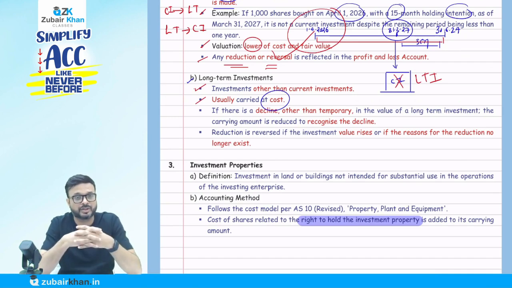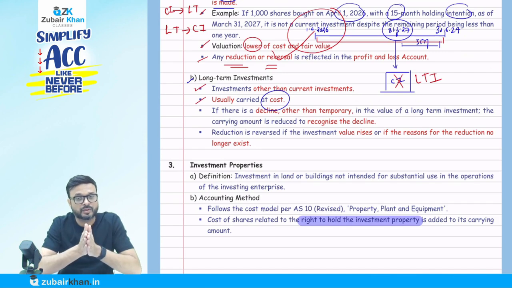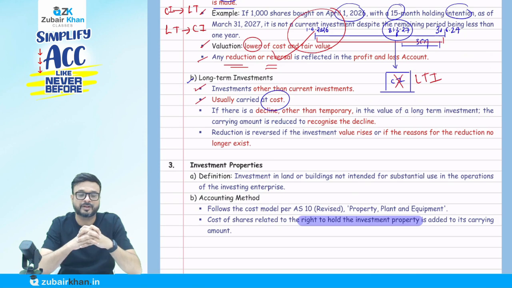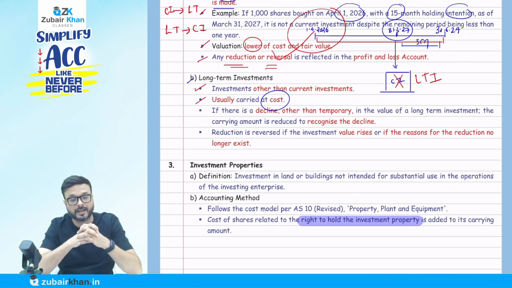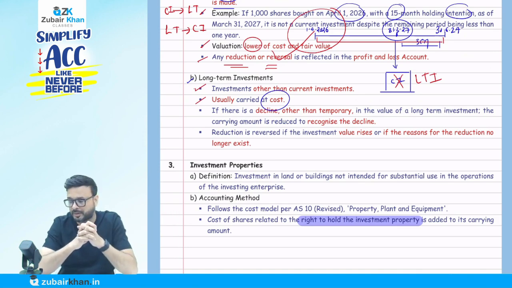I mean to say on the balance sheet date only, due to the conservatism approach, because we are going to recognize the expected losses. How is the loss going to come? P&L account will be debited, investment will be credited by 2,000, reducing the value of investment. This is the concept: due to conservatism, we value the current investment at cost or fair value, whichever is lower. Like that, in case of inventories it is cost or NRV, whichever is lower.